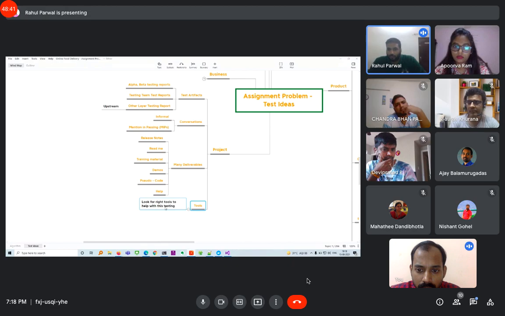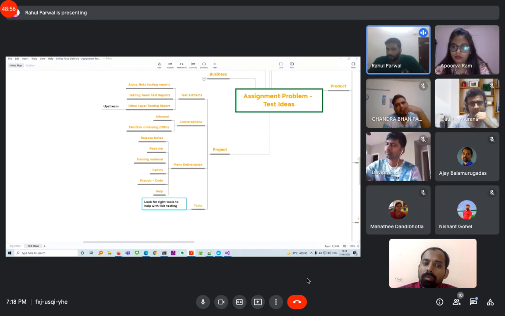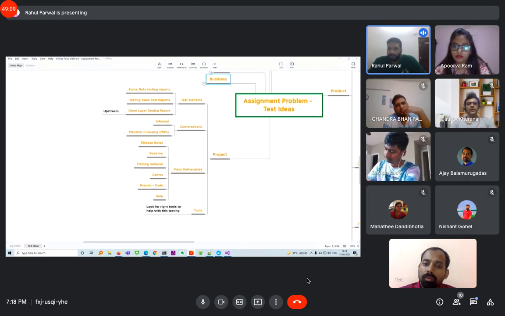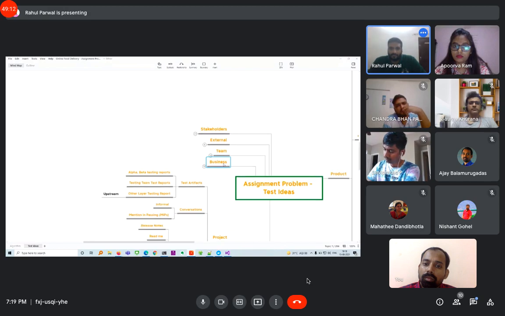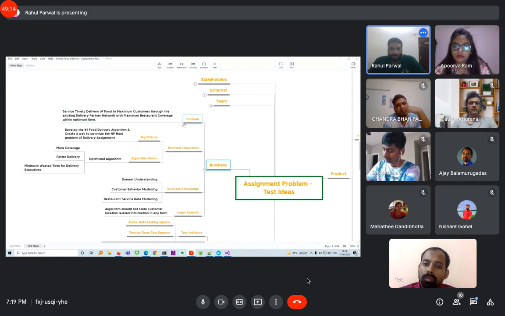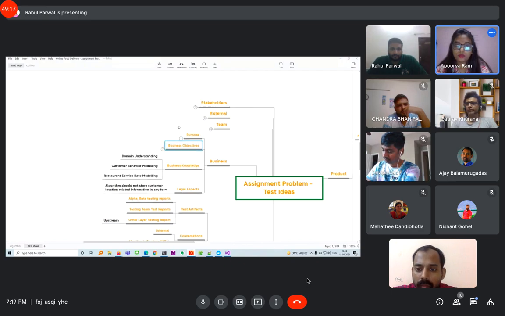And the last thing is tools: look for the right tools to help with the testing. So essentially for now, we don't know any tools that can help us with algorithm testing. When we were searching, we found some IEEE papers on algorithm based testing. So that could lead us to some tools or some creation of tools. Maybe we want to create some tools to test out complexities and all. So that's something to watch out for. So we have considered that we will need some tools for that, sure. And yeah, so business, you can take that up. Yeah. Oh, sorry. Yeah.